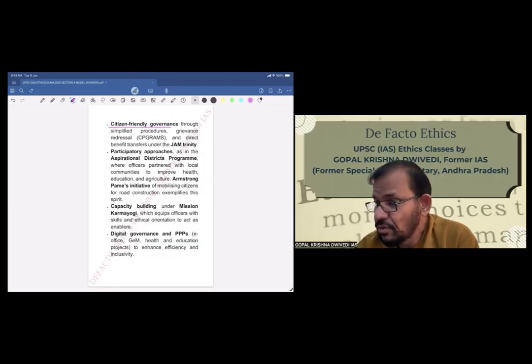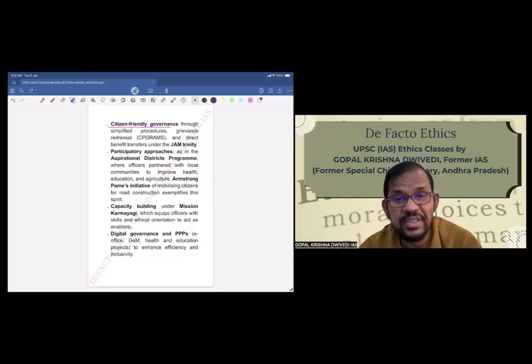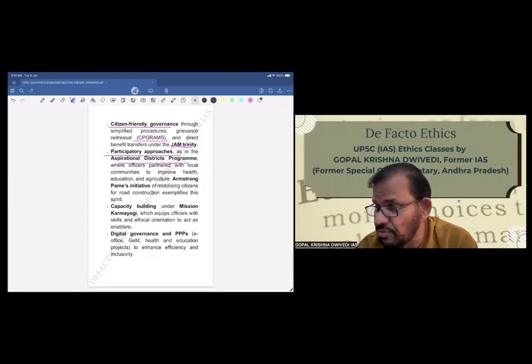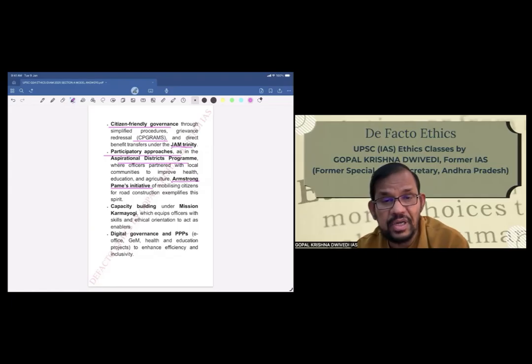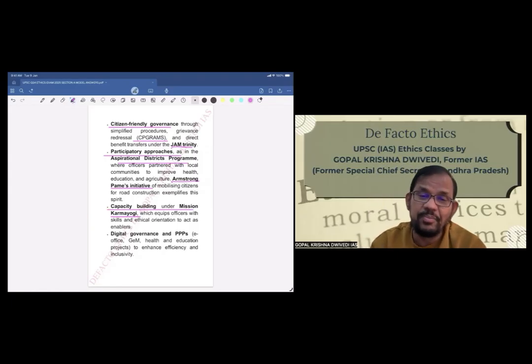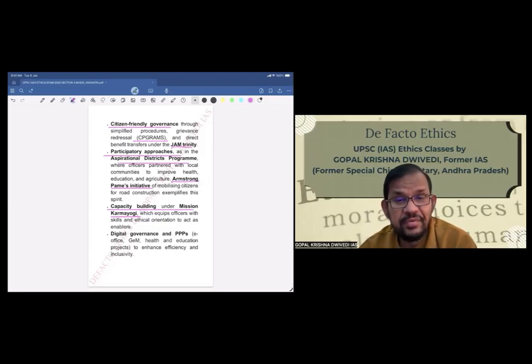Citizen-friendly governance through simplified procedures and grievance redressal. For example, CPGRAMS is an already ongoing program of the government, and direct benefit transfers under the JAM Trinity is another program. Second is participatory approaches, as in the Aspirational Districts Programme, another government program we are quoting, where officers partnered with local communities to improve health, education, and agriculture. One live example we are giving is of an officer's initiative of mobilizing citizens for road construction. Then another point, capacity building under Mission Karmayogi. This is another very good government program for capacity building, which equips officers with skills and ethical orientation to act as enablers.